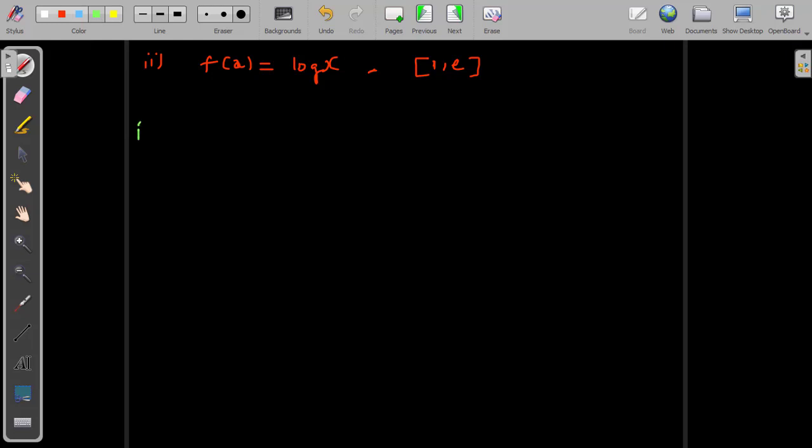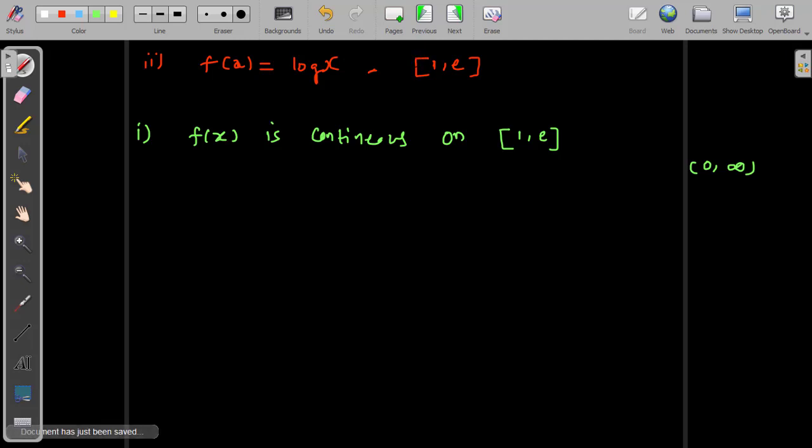The first condition: clearly by inspection, f of x is continuous on the closed interval 1 comma e. The reason is f of x is continuous on its domain. The logarithmic function is continuous on its domain. The domain of the logarithmic function is the open interval 0 to infinity. The given interval 1 to e does not include 0, so we cannot get an infinity.